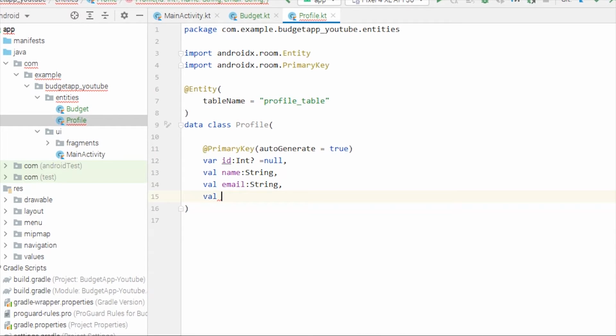be having a profile picture, but we cannot store the whole image in the database. Instead, we'll store the file path in the database.